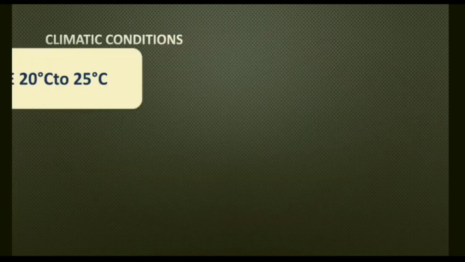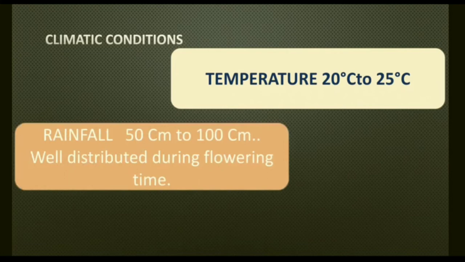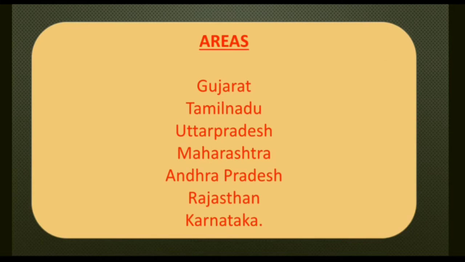Climatic condition: it requires a temperature between 20 degrees Celsius to 25 degrees Celsius. Rainfall 50 to 100 centimeter, well distributed. During flowering time, means at the time of flowering, before that there should be a little bit of rainfall, well distributed, so it is good. Soil: it grows in light sandy soil, red soil and black soil. Areas: it grows in Gujarat, Tamil Nadu, Uttar Pradesh, Maharashtra, Andhra Pradesh, Rajasthan and Karnataka.